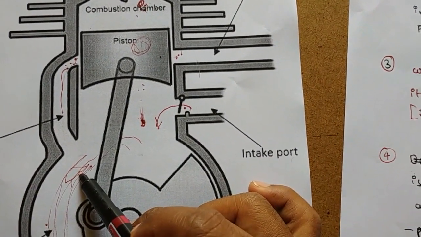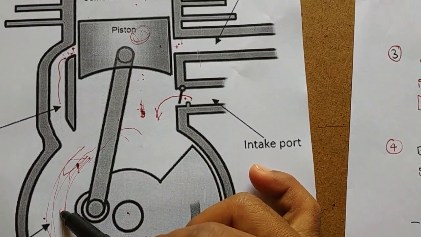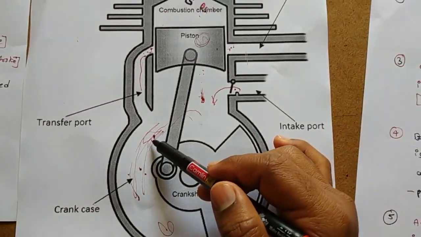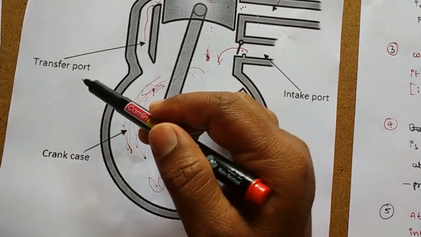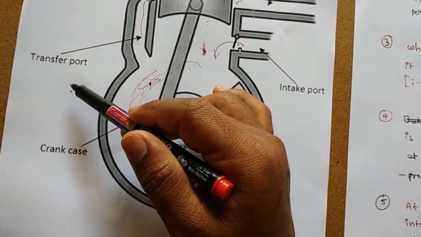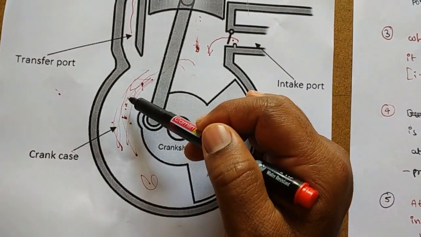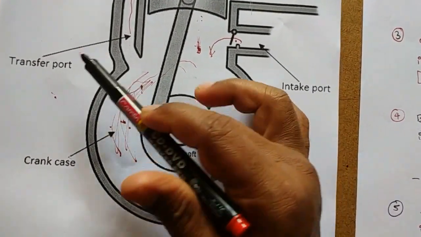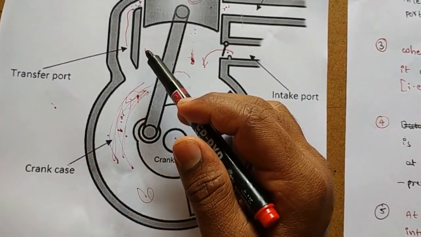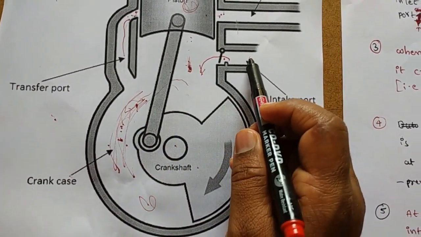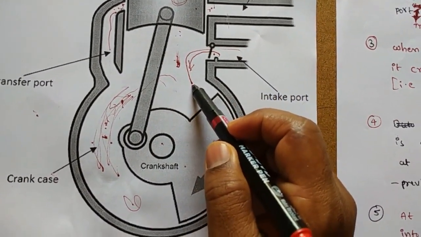So what happens? This piston creates low vacuum in the crankcase. If you observe the pressure inside the crankcase and the pressure of the atmosphere, the pressure inside the crankcase is less than the atmosphere. So due to that pressure difference, fresh air will be sucked into the crankcase.